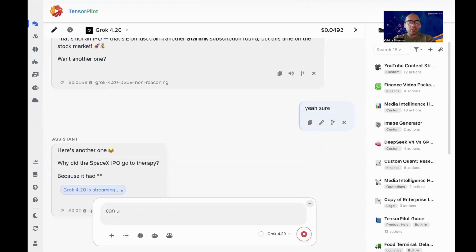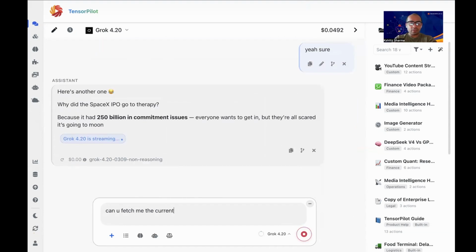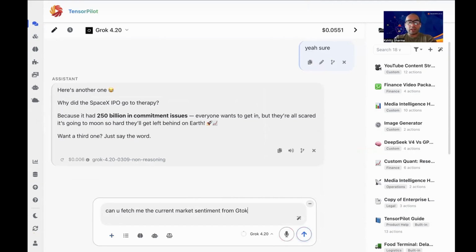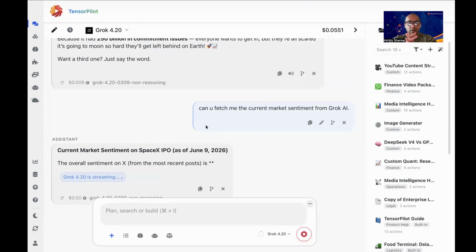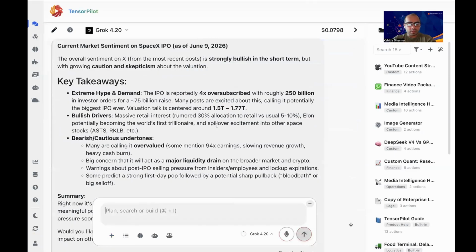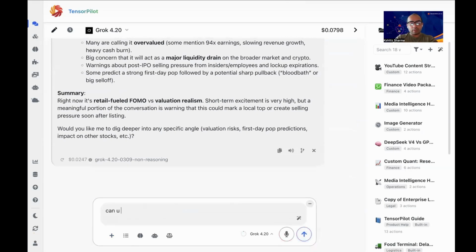Can you fetch me the current market sentiment from Grok AI, right? And let's see. I think it will be able to give the current key takeaways. Okay, can you get me the latest tweets from X.AI, right?